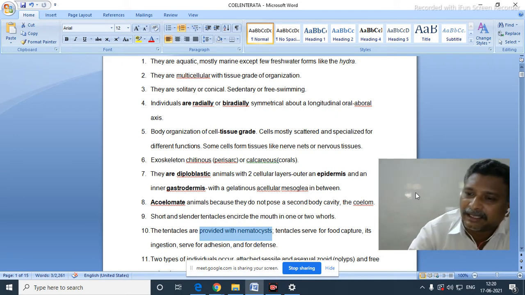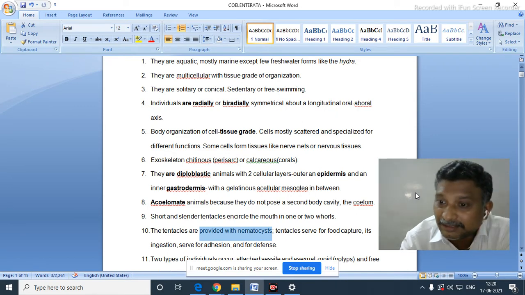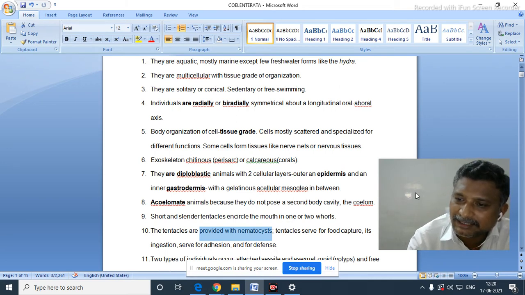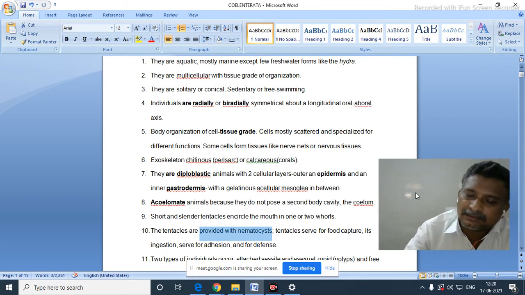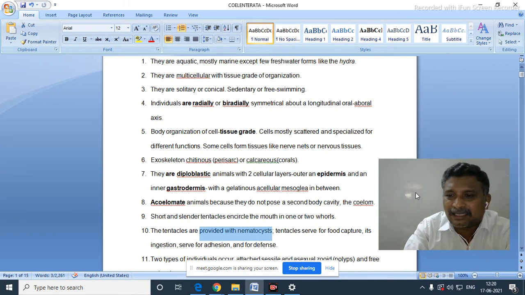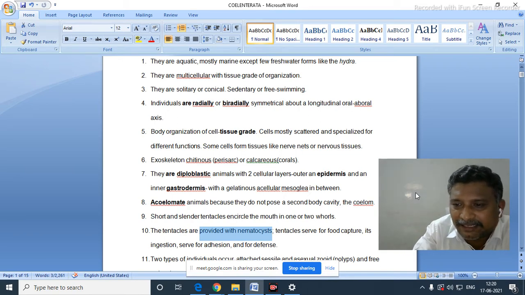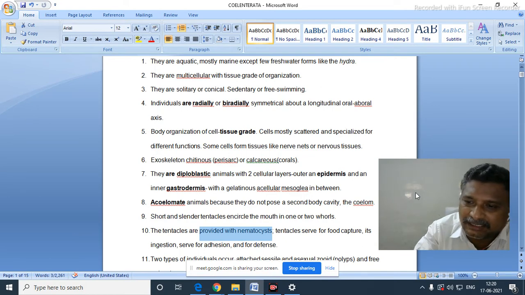Hence it is known as Coelenterata. So due to the gastrovascular cavity in the middle part of the body, its phylum name was given as Coelenterata, and due to the presence of cnidocytes, it is also called Cnidaria.